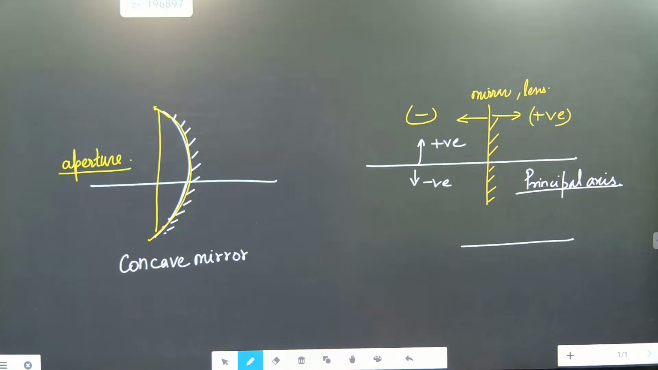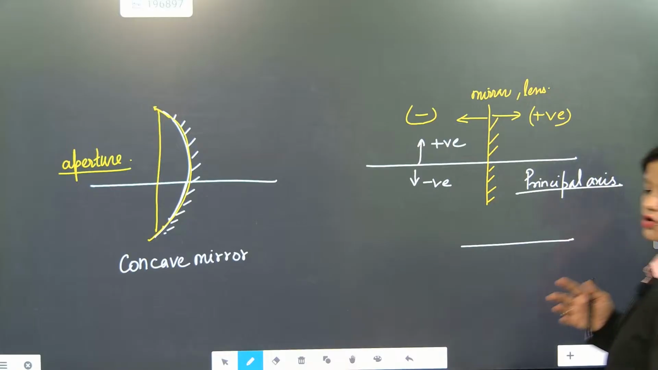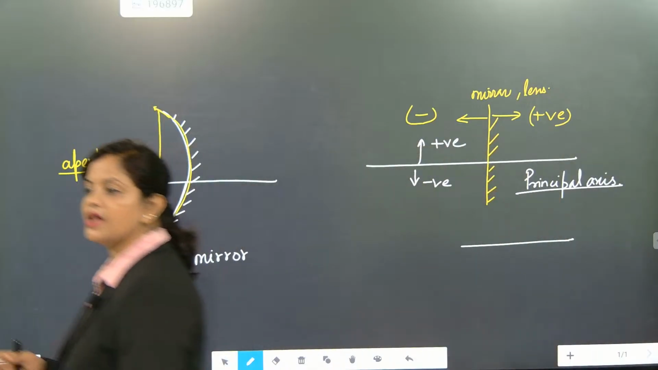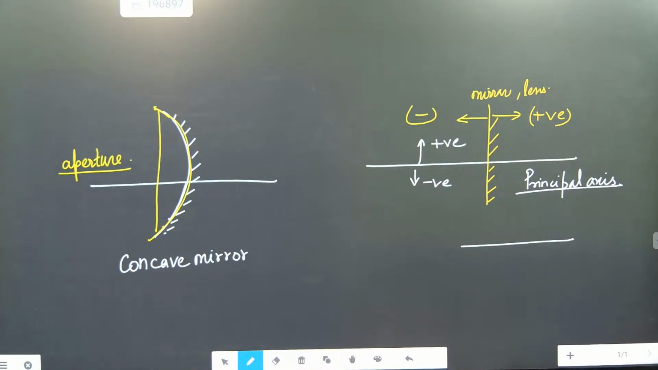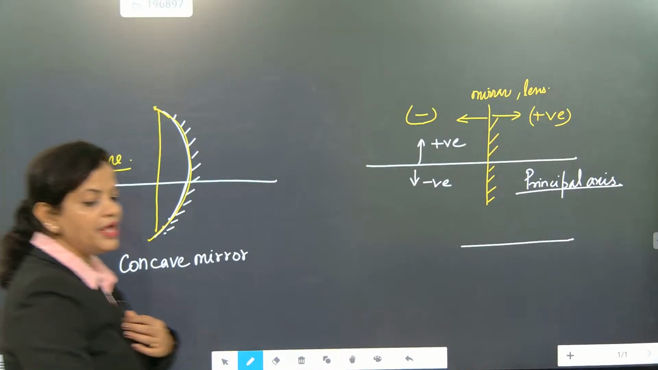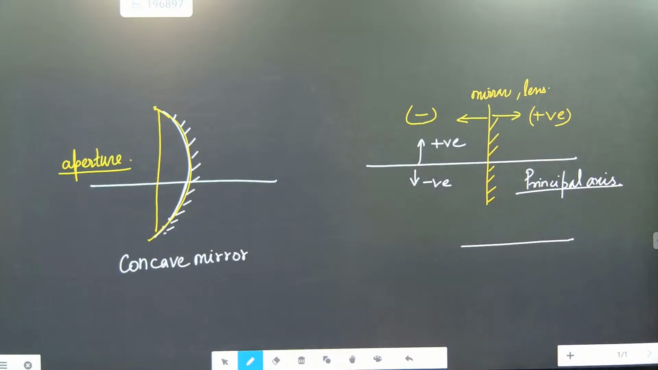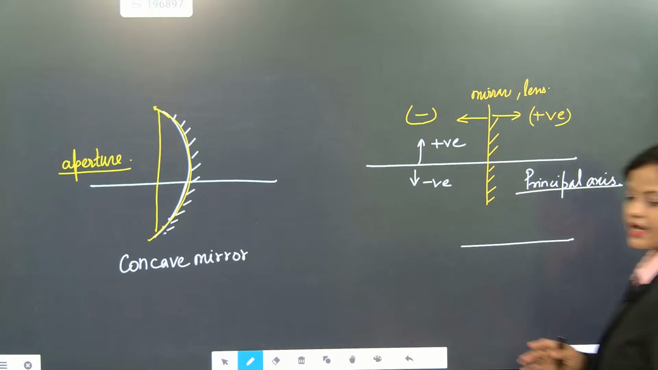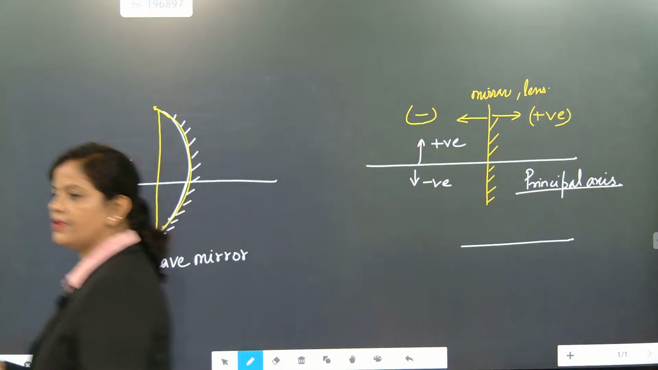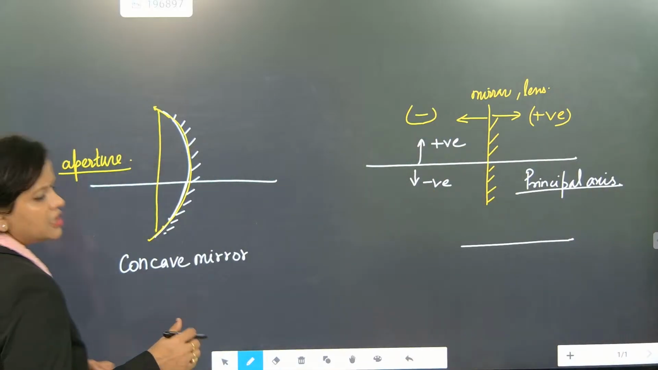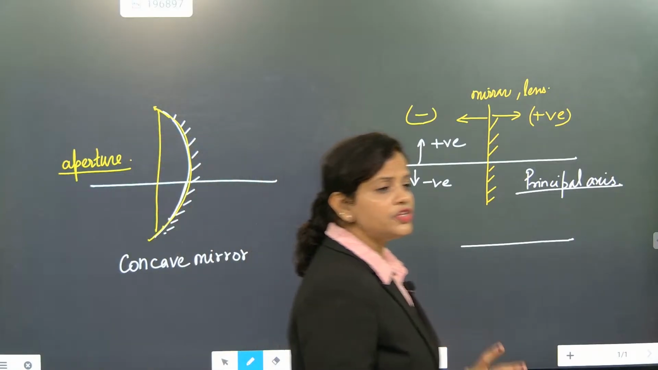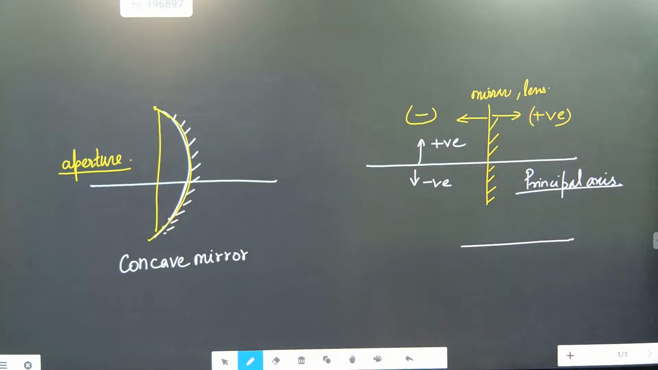Understood? For plane mirror also aperture will be there. For concave mirror also aperture will be there. For convex mirror also aperture will be there. So this is exactly the most important part. If somebody asks you what is aperture, it is the reflecting surface, the part of the mirror which can reflect light.